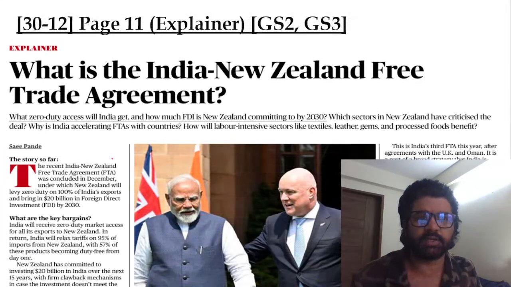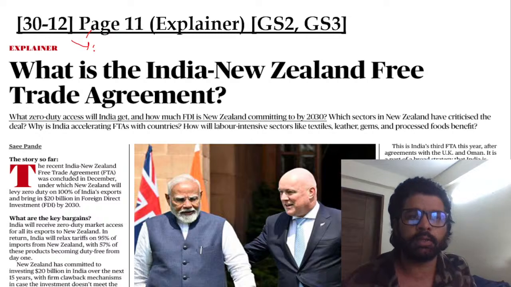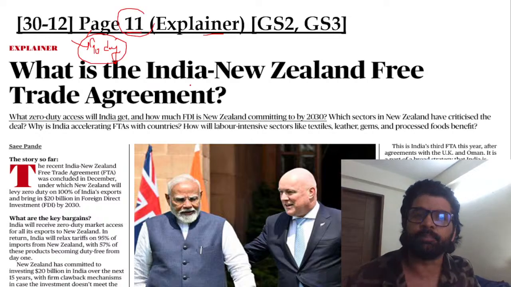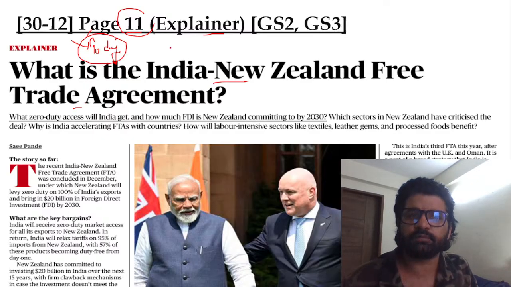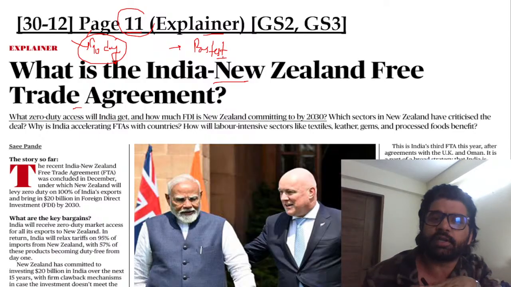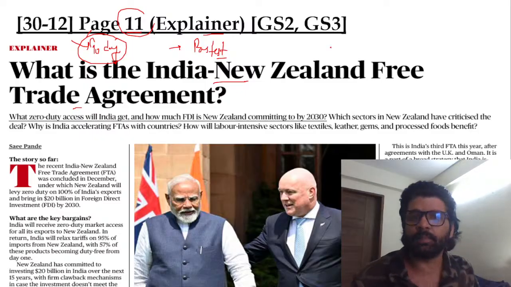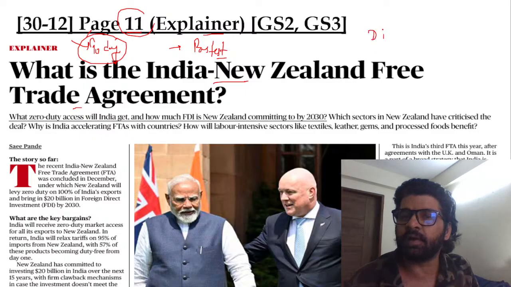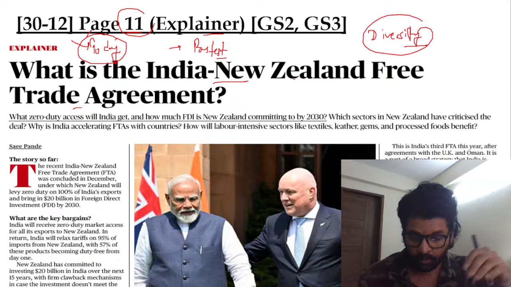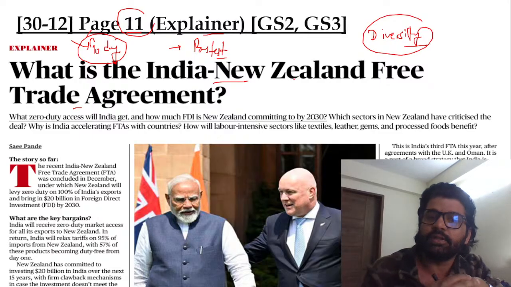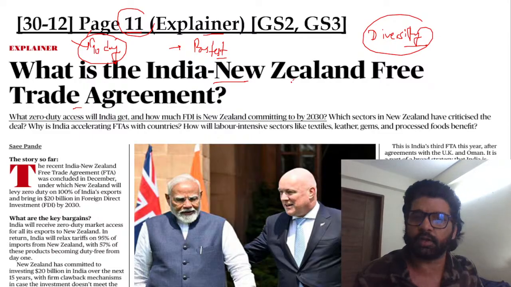Now let's come back to the present and talk about today's article. Today is 30th December, page number 11, explainer, GS2, GS3. The India-New Zealand free trade agreement has happened. This is one of the fastest FTAs done by India, in record time, which is actually good. It comes at a time when India needs to diversify its export market because we are facing issues from the US and its tariff policies. So in that regard, this FTA matters a lot.